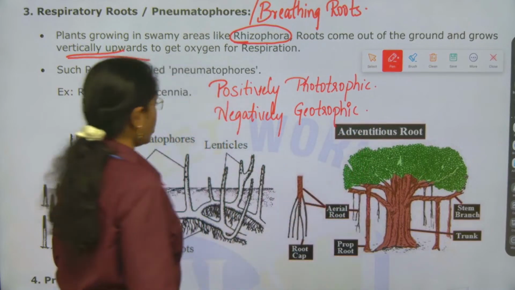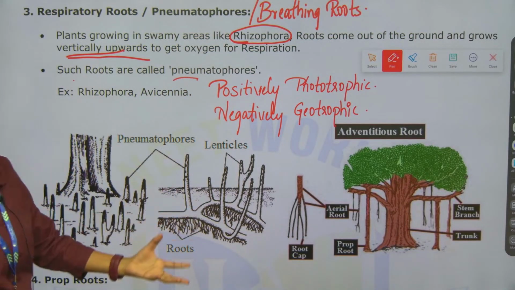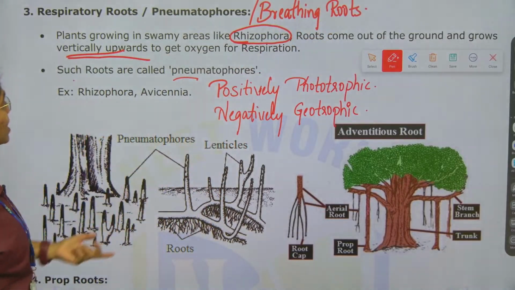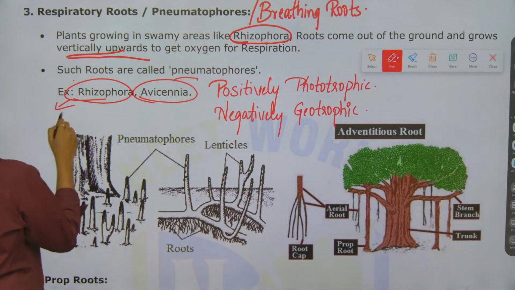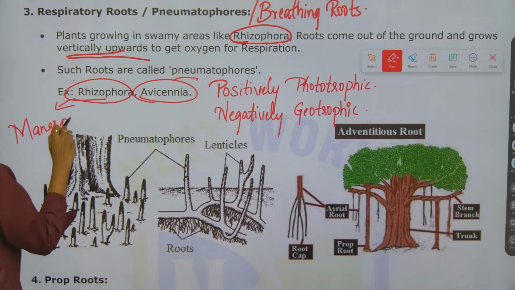So, such roots are called pneumatophores and they aid in breathing of the plant. You can also call them breathing roots. Best examples include Rhizophora and Avicennia. You can also write mangroves like Rhizophora and Avicennia.